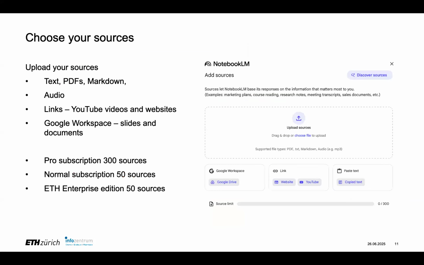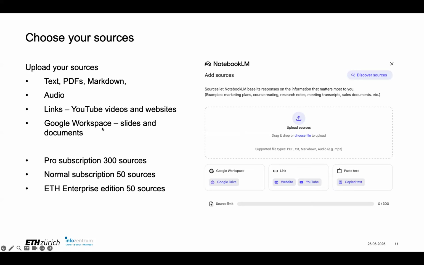Okay, so onto the tool. When you open the tool, you see something like this, and this is the main interface where you create your notebook, and you can add sources. Oh, I was on my private account, so I have 300 sources. Usually you see 50 sources, and you can upload them with drag and drop or one at a time. You can input text, audio. If you put in an audio file, it will transcribe it, and you can query that with the LLM. That's pretty amazing. You can put in links to YouTube videos and websites.